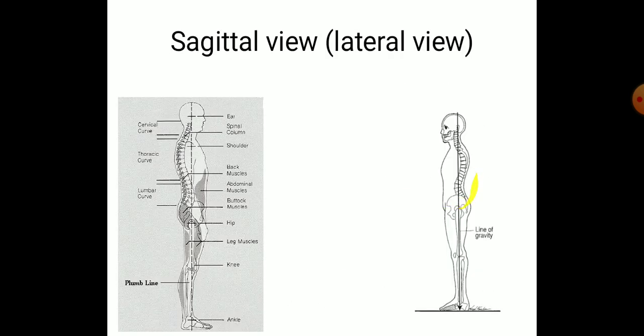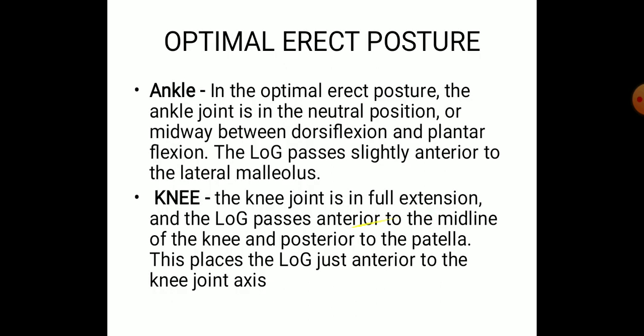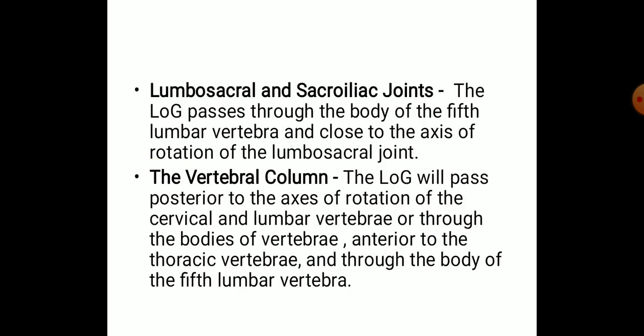So in this picture, you can identify that the line of gravity passes exactly through the lower lumbar region, the L5 vertebrae, passing through the body and the sacroiliac joint. In the vertebral column, the line of gravity will pass posterior to the axis of rotation of the cervical and the lumbar vertebrae, or through the bodies of vertebrae, anterior to the thoracic vertebrae and through the body of the fifth lumbar vertebrae. So this is how the line of gravity passes through the vertebral column.